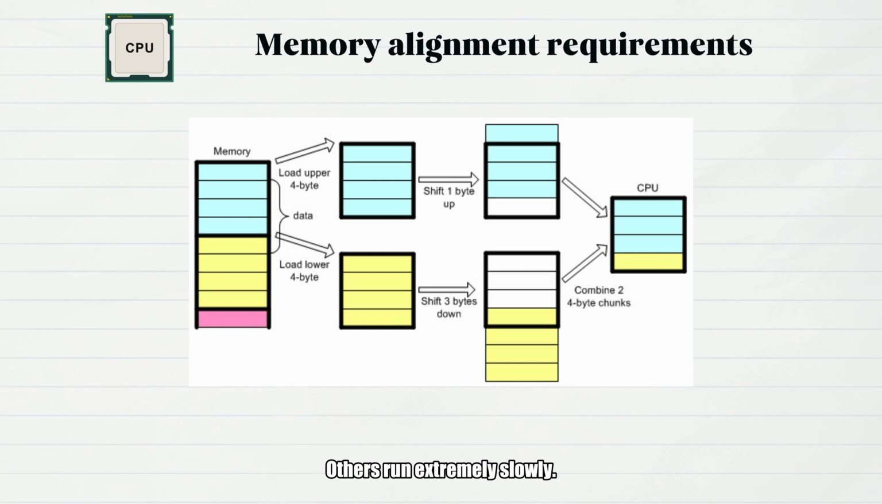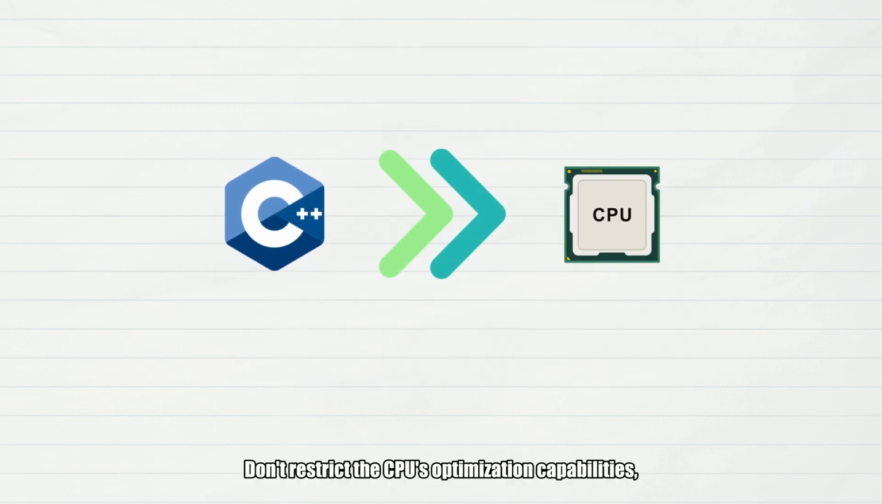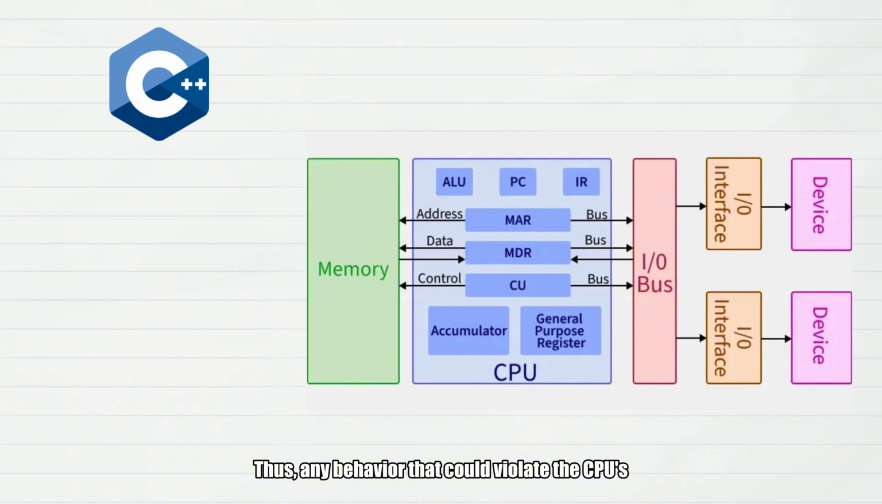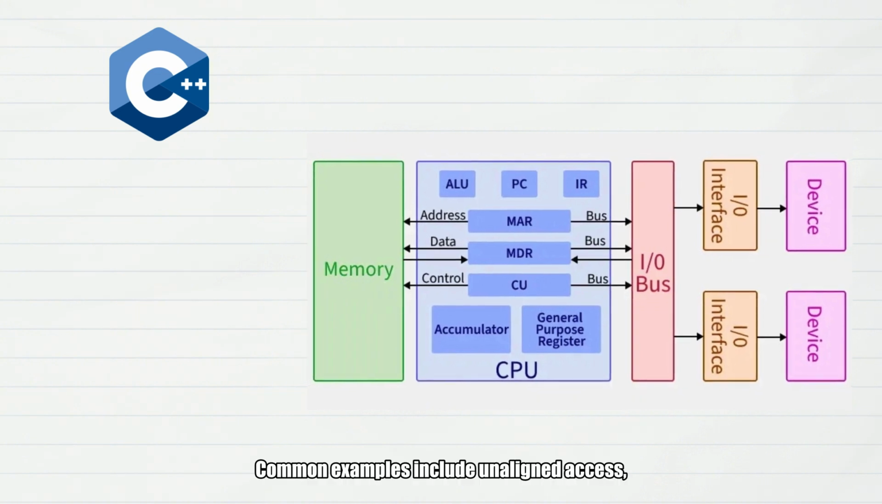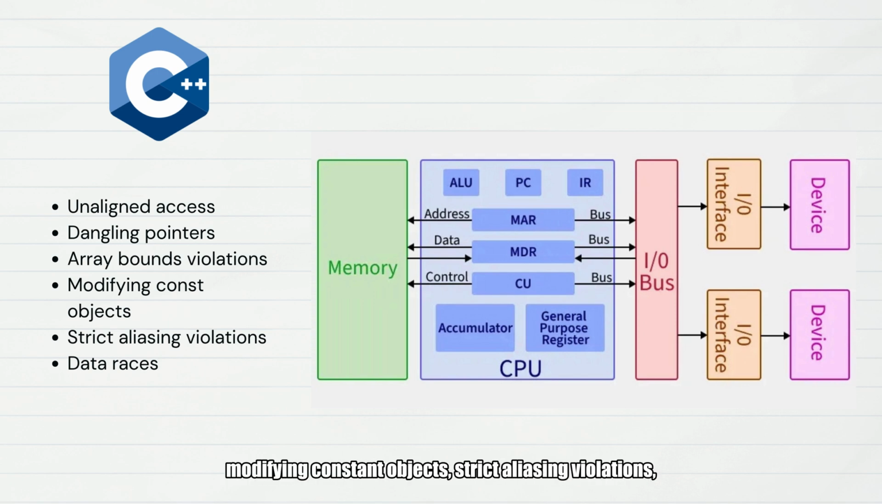Others run extremely slowly. The design principle of the C++ standard is, don't restrict the CPU's optimization capabilities, and don't force the CPU to pay for erroneous behavior. Thus, any behavior that could violate the CPU's memory model is marked as UB. Common examples include unaligned access, dangling pointers, array bounds violations, modifying const objects, strict aliasing violations, and data races.